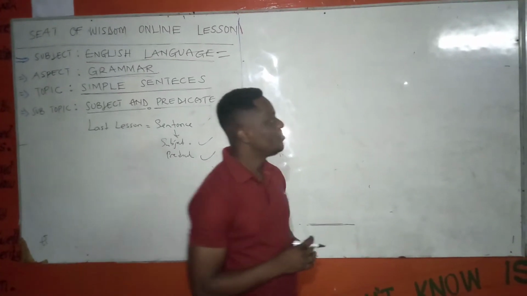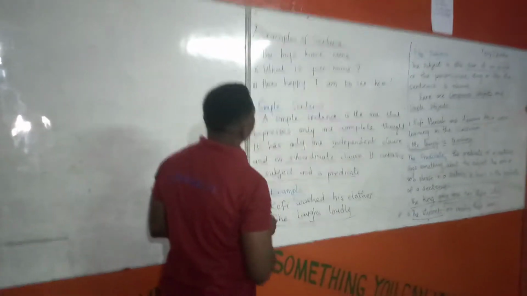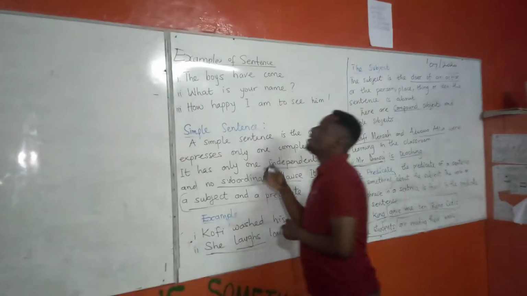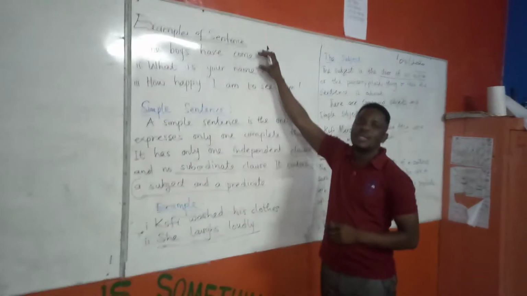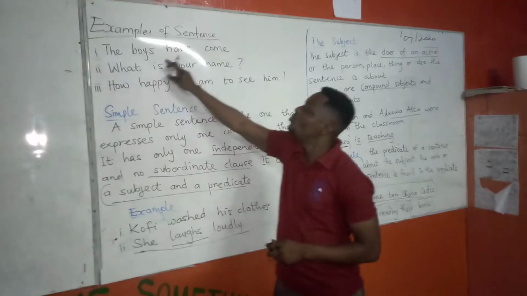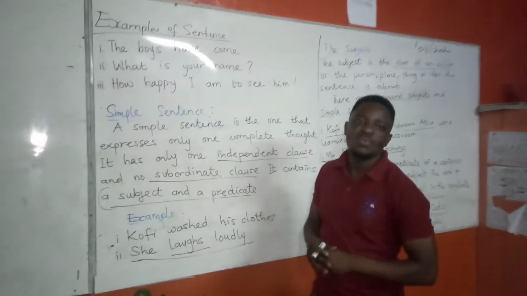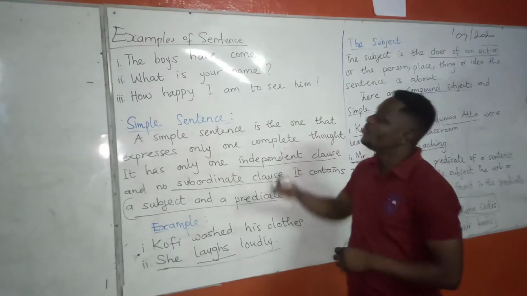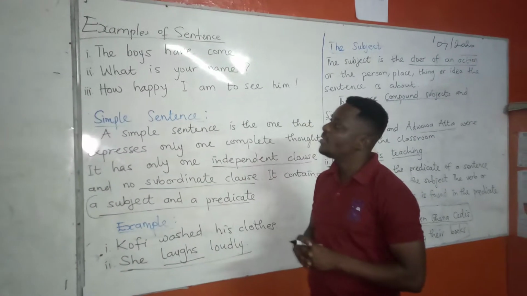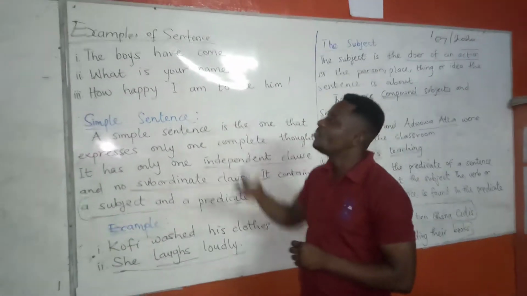Sentence examples. I have here, the boys have come. The boys have come is a sentence, an example of a sentence. These are words put together to make a complete thought. So we say, by virtue of the understanding we get from the words that are read together, the thought that the words put together communicate to us, we have a sentence.